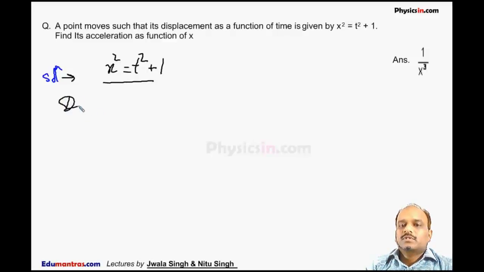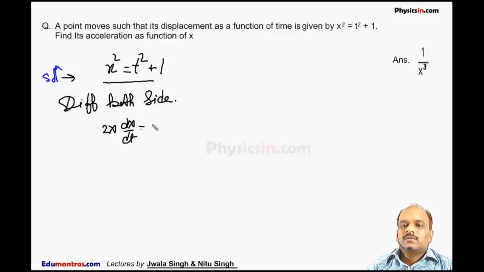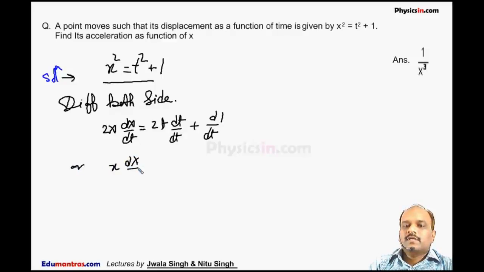So if I differentiate both sides, then we get 2x dx by dt is equal to 2t dt by dt plus d by dt of 1, or x dx by dt is equal to t, because dt by dt is 1 and d of 1 by dt is 0.